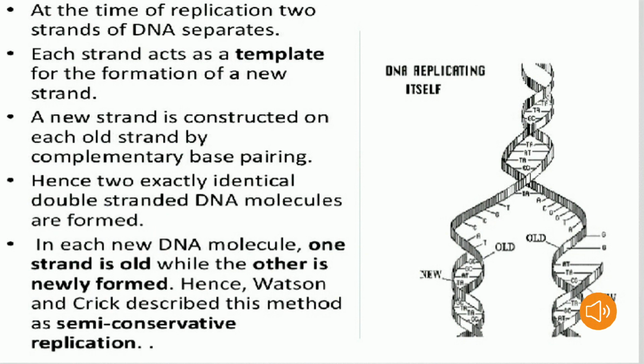At the time of replication, the 2 strands of DNA get separated. Each strand acts as a template strand for the formation of a new strand. A new strand is constructed on each old strand by complementary base pairing. Simply remember, students, complementary base pairing is a phenomenon where in DNA, guanine always forms hydrogen bonds with cytosine.